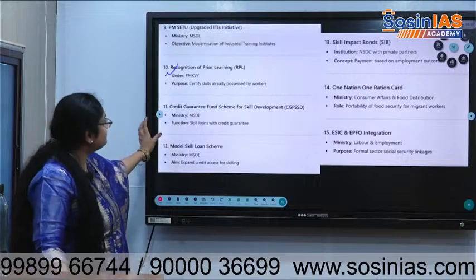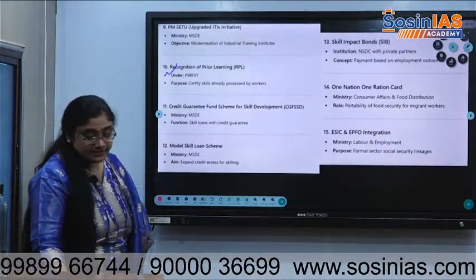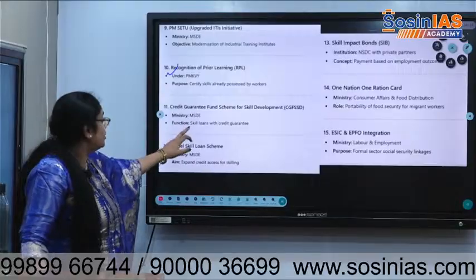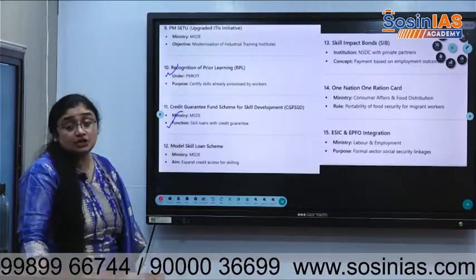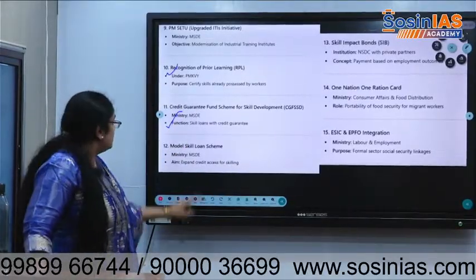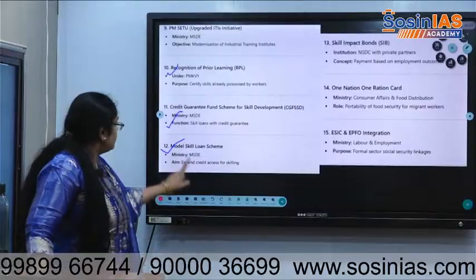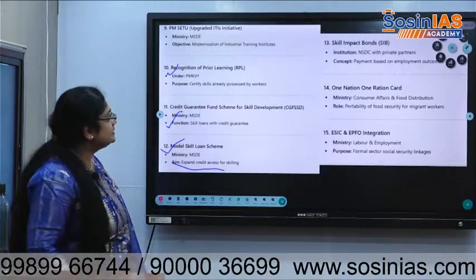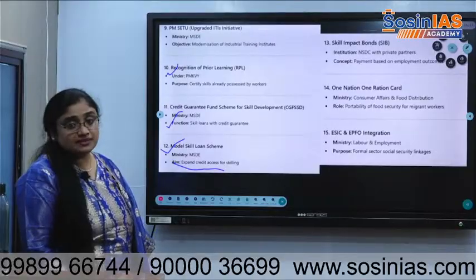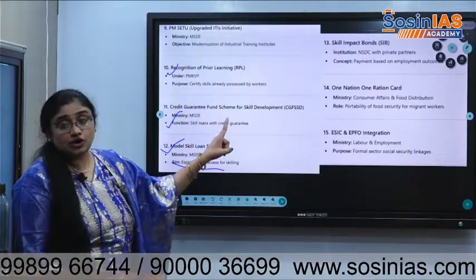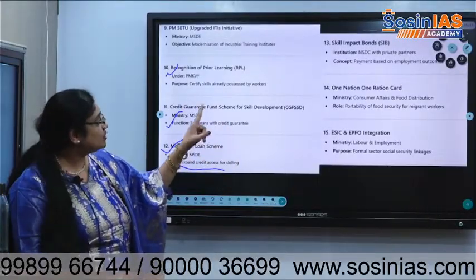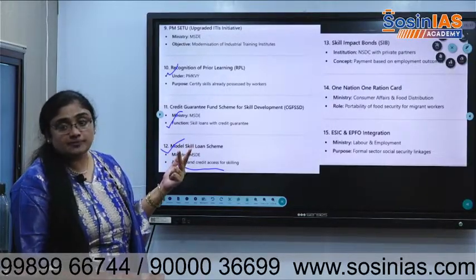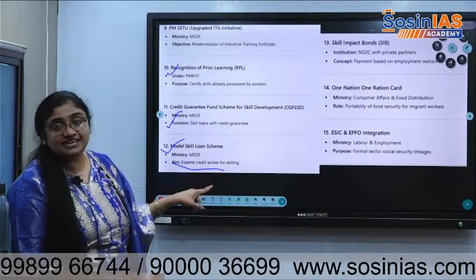Credit Guarantee Fund Scheme for Skill Development, by the Ministry of Skill Development and Entrepreneurship, provides skill loans with credit guarantee. Then the Model Skill Loan Scheme, also by MSDE, is to expand credit access for skilling. Skill Impact Bonds: the National Skill Development Corporation will float these bonds with private partners. Payment is based on employment outcome, not on how much training you got.